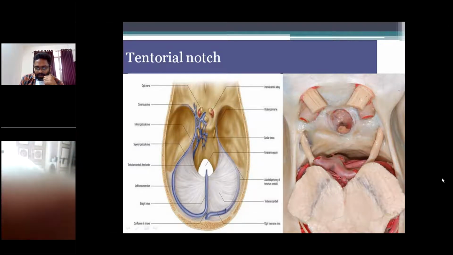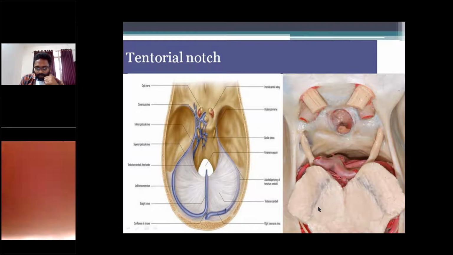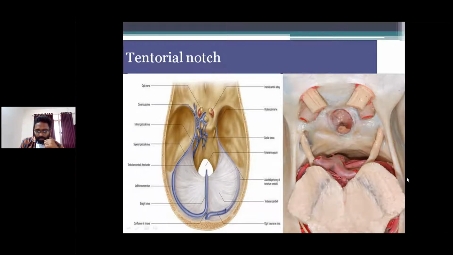Here you can identify the midbrain. These are the anterior ends of the tentorium cerebelli, and between the two anterior ends is the tentorial notch. So the midbrain passes through the tentorial notch.